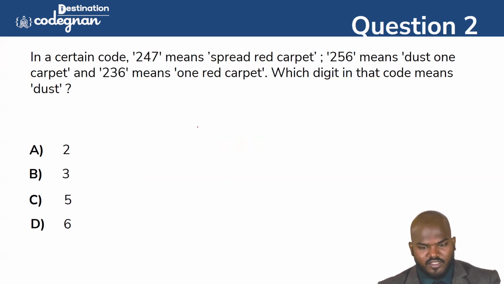You see this one, they have given that 247 means spread red carpet. 256 means we can call it dust one carpet. 236 means we can call it one red carpet. So which digit in that code means dust? That is the point they are asking here.